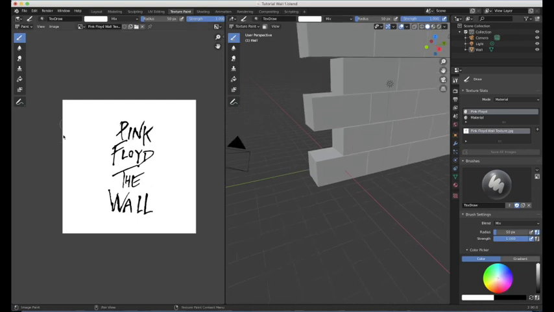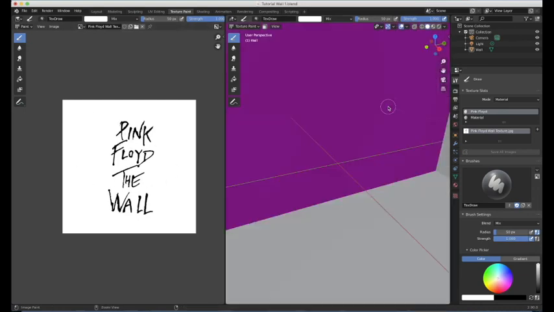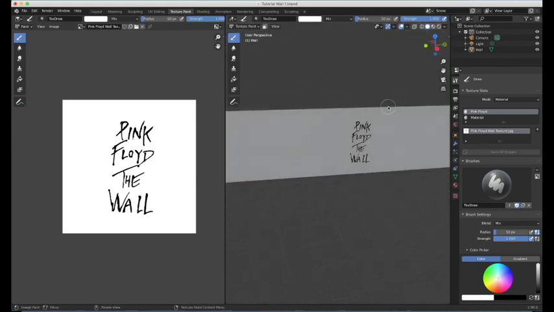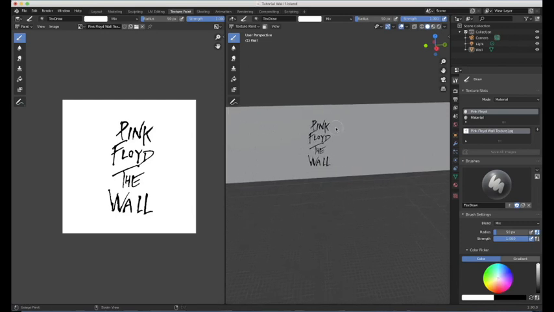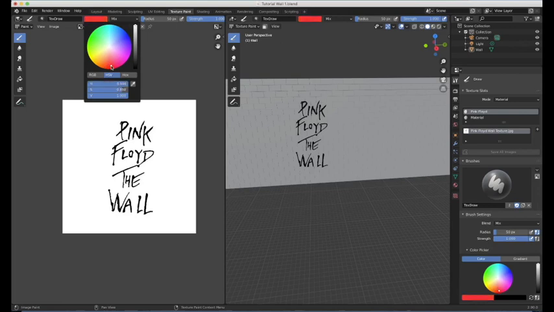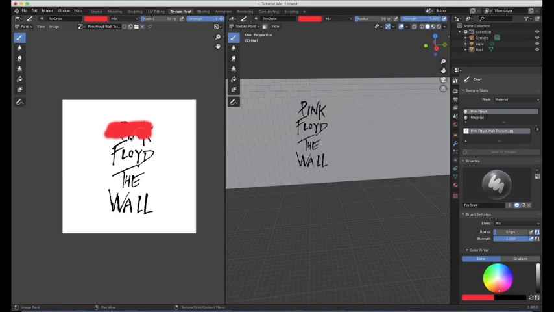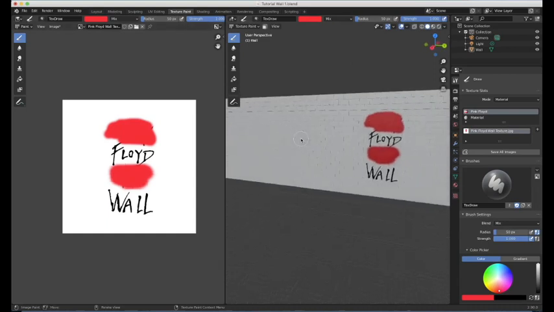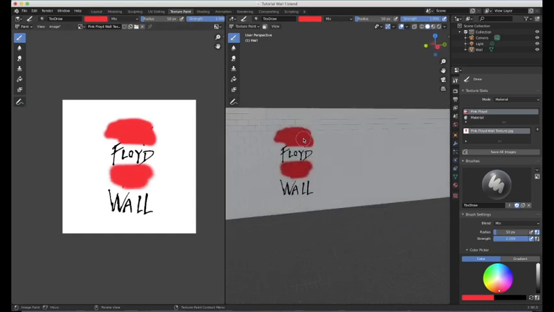You should see the canvas on the left and your object over here on the right. So let's just zoom out a bit to see what we're doing. The tools are pretty straightforward, just like most paint tools. Whatever you paint on the canvas here will appear in this section as well, and the reverse is also true. When you paint stuff directly onto the object, it updates it over here, and you get certain different effects depending on which one you're working on.